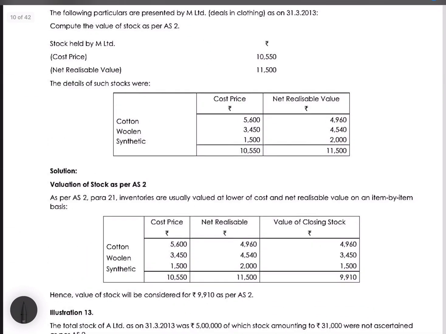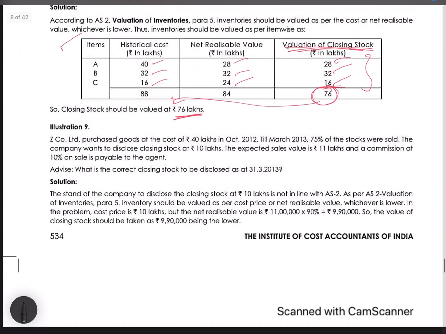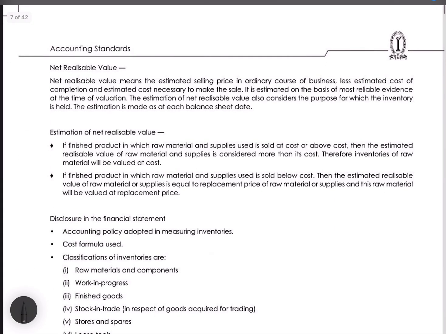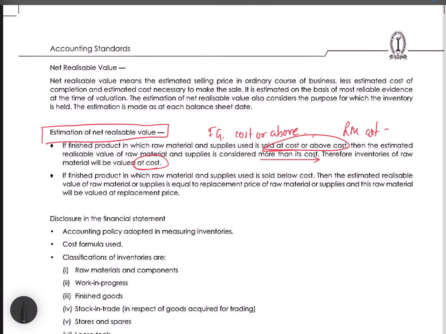So if you remember in the standard we had read, estimation of net realizable value. It said if finished goods in which raw materials and supplies used is sold at cost or above cost, then the estimated realizable value of raw materials and supplies is considered more than the cost. Therefore, inventories of raw materials will be valued at cost. Okay, so they are saying if the finished goods is sold at cost or above, then it's simple. Raw materials is sold at cost, it is assumed to be.